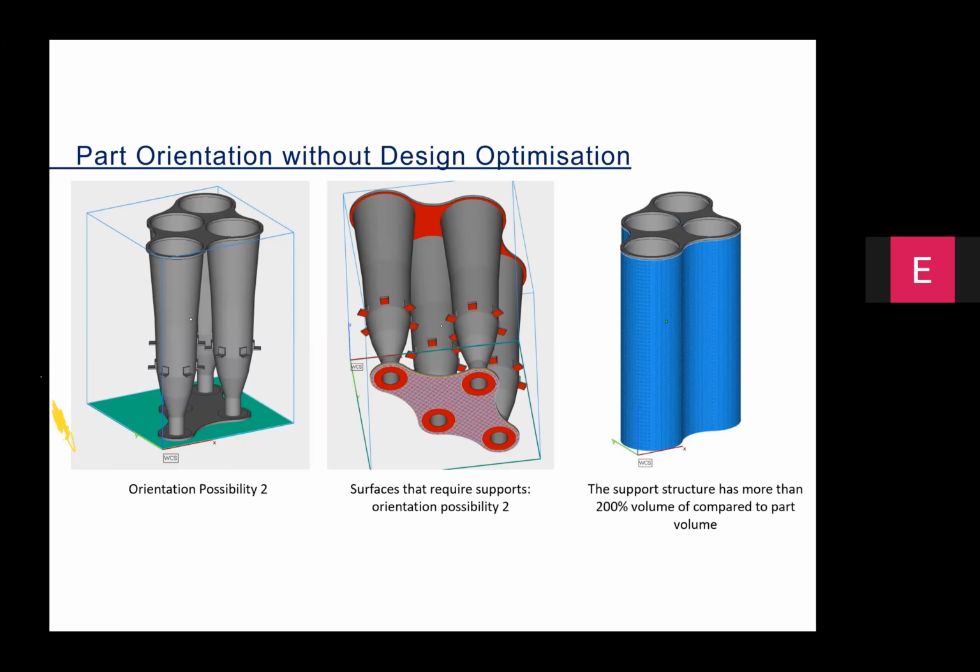Despite that, the support structures, shown in blue, are almost 200% compared to the part volume. Some of the problems were reduced by changing the orientation, by getting rid of some of the internally present support structures, but still the wastage of material is significantly higher.